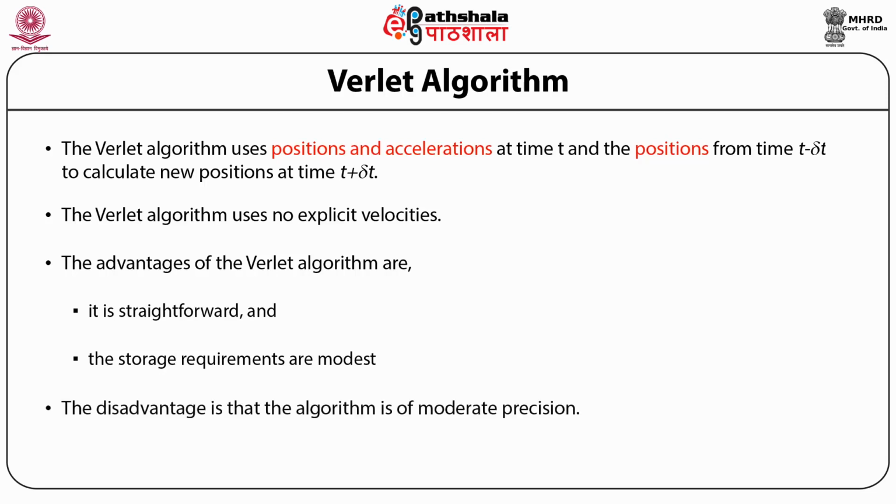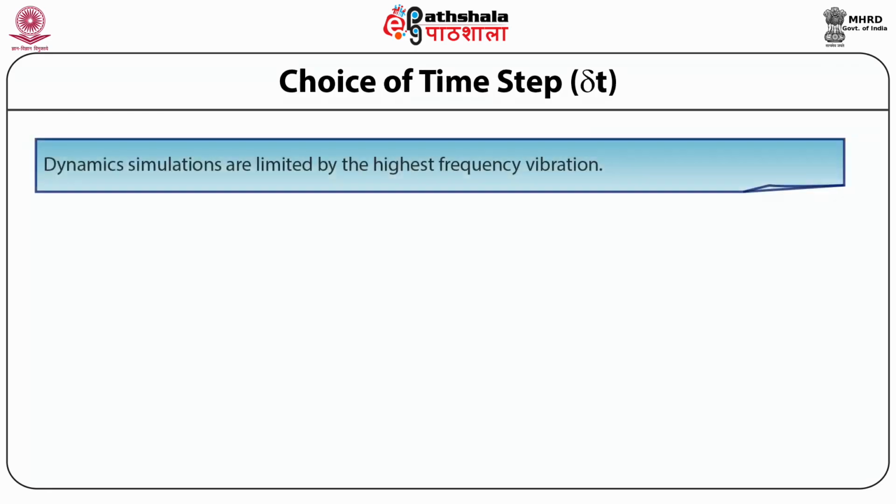But the disadvantage is that it does not have very good precision. Hence, it depends on the delta t value we have used, and that is why the choice of time step becomes very important. We must use a very small time step, as small as possible, so that the discrete integration turns into a continuous function.